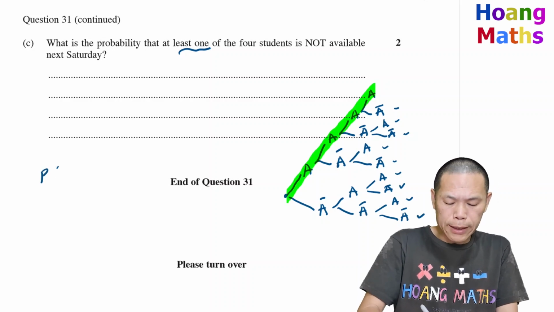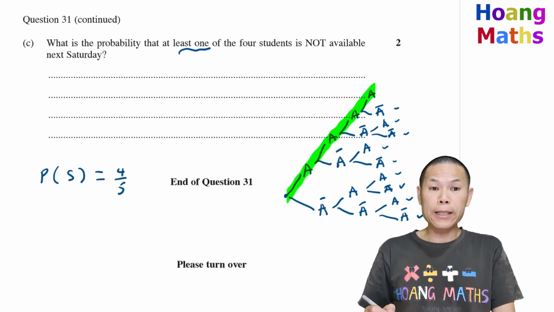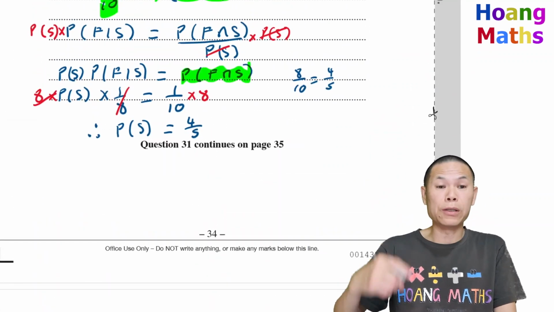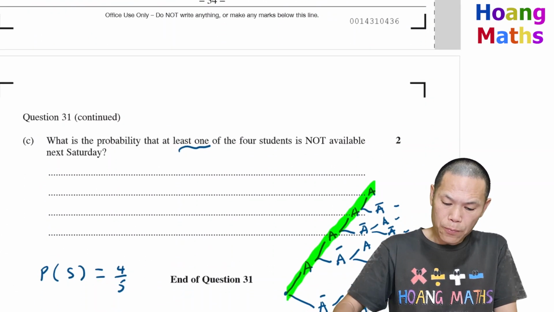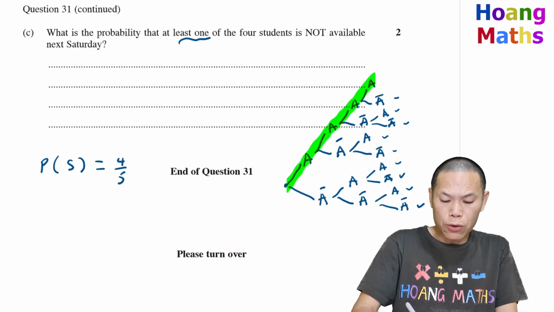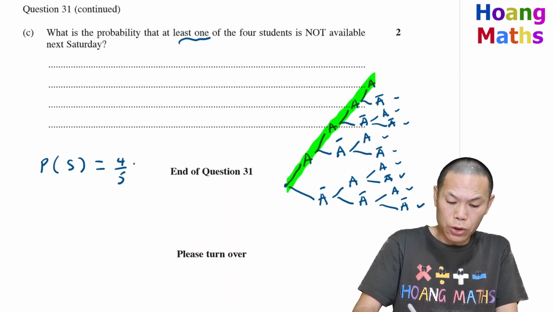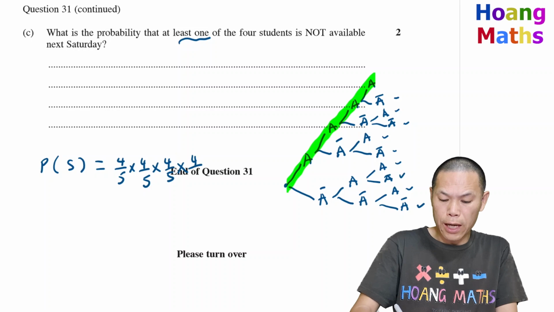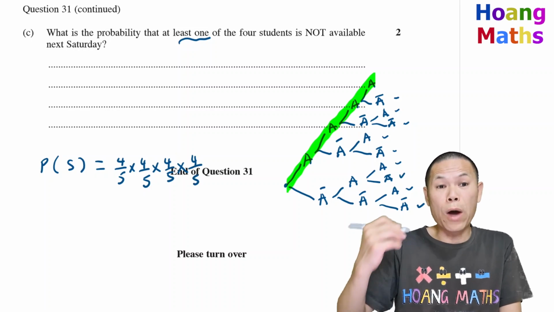So the probability available next Saturday is 4/5, and we know that from this part. So for all students available next Saturday, we just times by 4/5 for the second student, third student, and then the fourth student, and so on. So now we want 1 minus that.